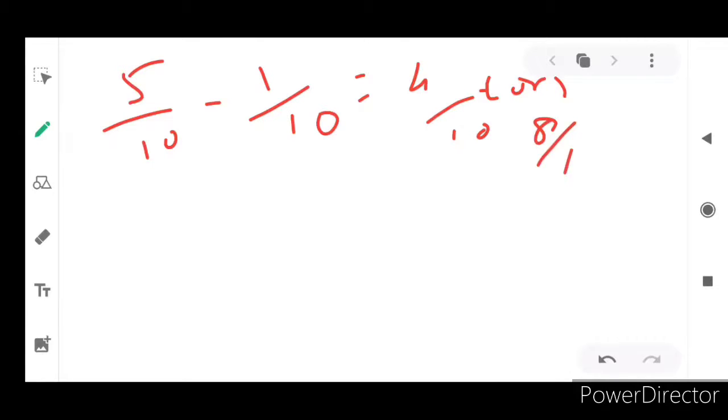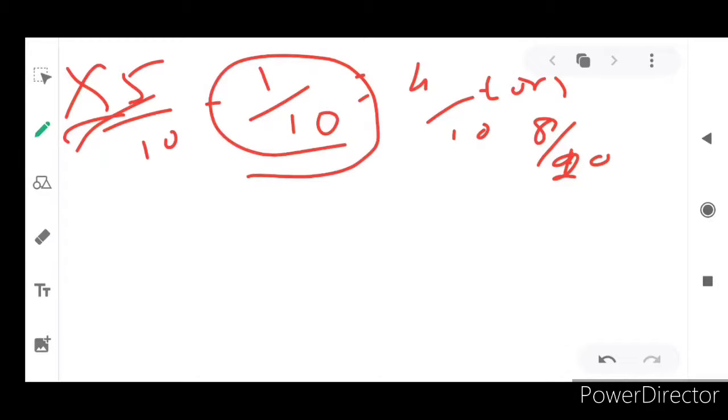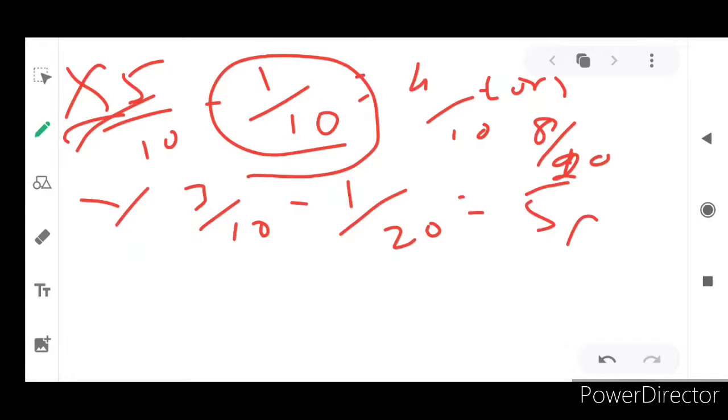It is x's new share of profit. I hope you understand. And how much x has sacrificed? 1 by 10, to z. And for y, existing is 3 by 10 and y sacrificed 1 by 20. If you convert it into 20, what will come? It will be 5 by 20.